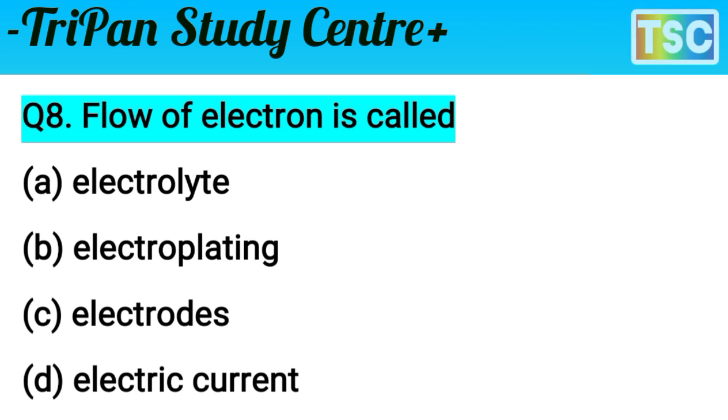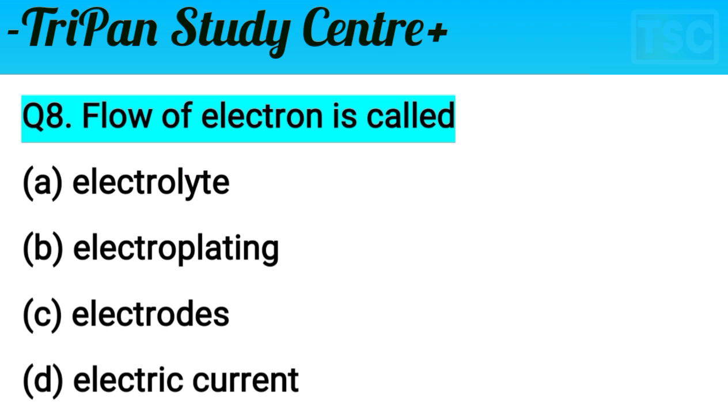Question here, flow of an electron is called. यानी इलेक्ट्रॉनों के प्रवाह को हम क्या कहते हैं? इलेक्ट्रॉनों का प्रवाह जो होता है विद्युत धारा में उसे हम क्या कहते हैं? ऑप्शन है A: इलेक्ट्रोलाइट्स, B: Electroplating, C: Electrolyte, and D: Electric current. That's an important question here. Flow of electron is called